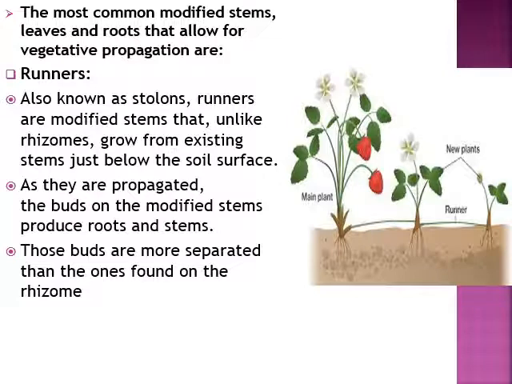The most common modified stems, leaves and roots that allow for vegetative propagation are runners, also known as stolons. These stolons are a kind of modified stem which arises from the main plant, and upon favorable conditions they start germinating into a new plant upon the soil surface. As they are propagated, the buds on the modified stems produce roots and stems and develop into a complete new plant.